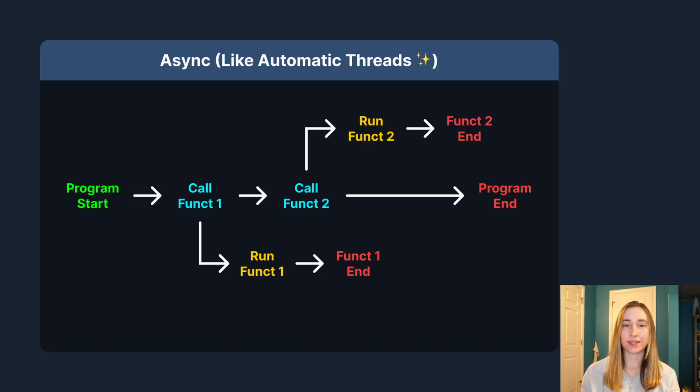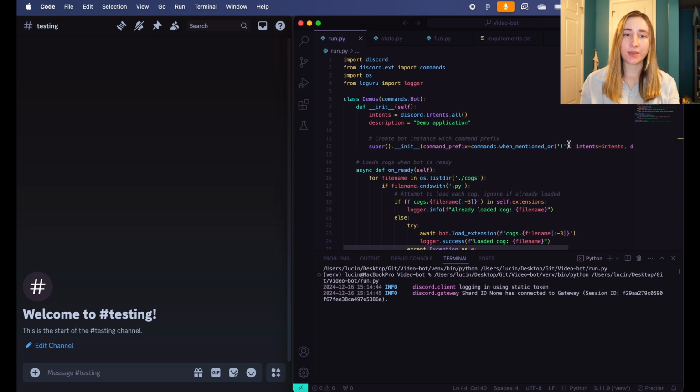Multithreading is pretty cool, but it's also very manual in a language like C++. In other languages, like Python, we can go a step further using something called async. Asynchronous code runs like automatic threads. Every time an async function is called, it runs independently of the rest of the code. I made a simple Discord bot with Python to demonstrate this.